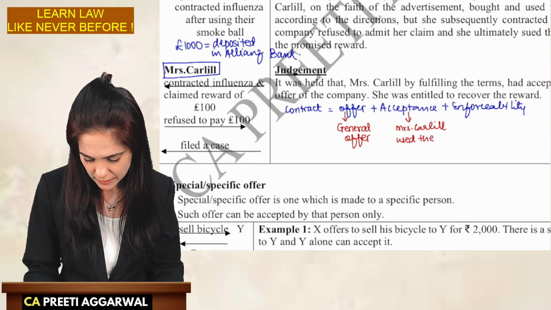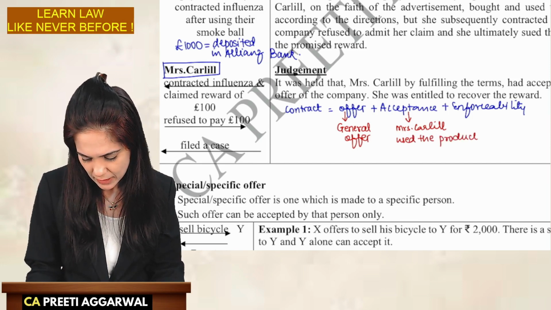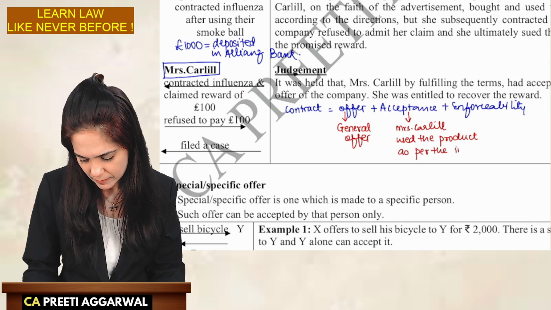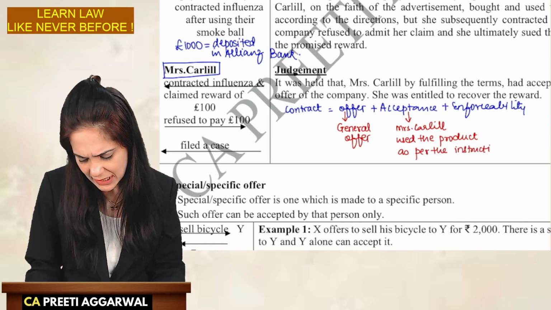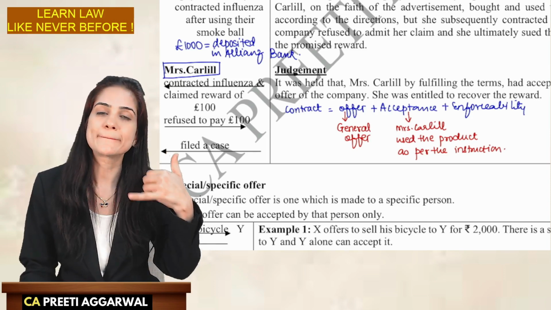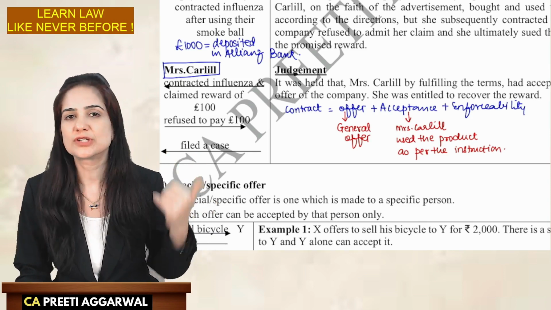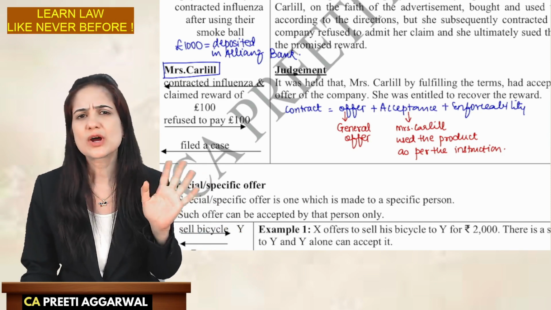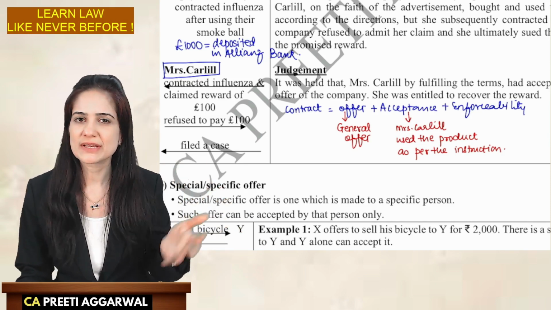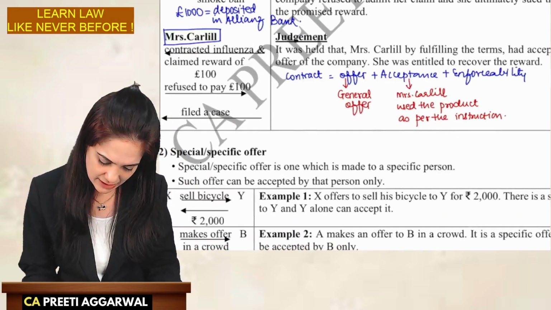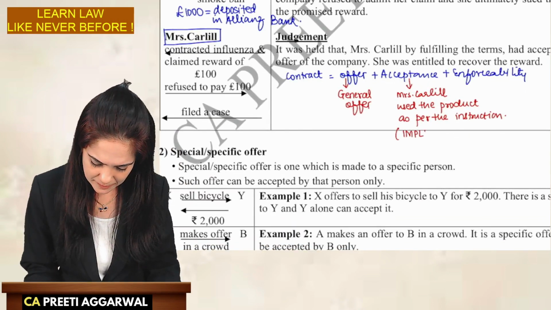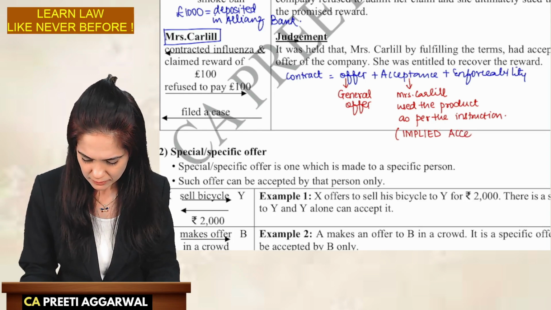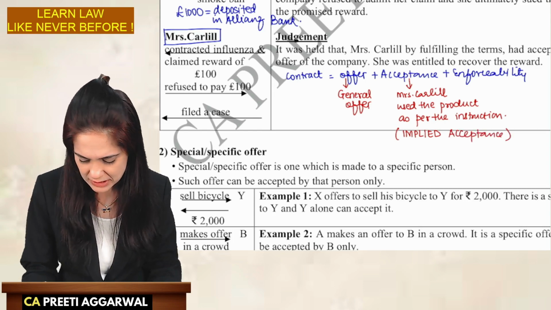Can I say that she need not contact the company and say, "I have purchased your product, I am using it, and this is acceptance"? It's not required. You purchasing and using the product, that is implied acceptance. It is understood from your action. Okay, this is implied acceptance.